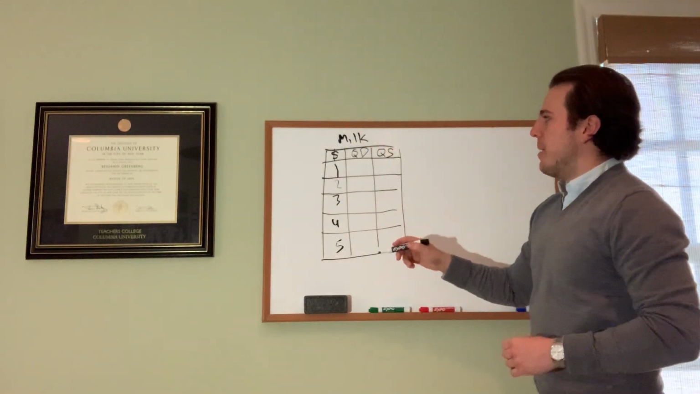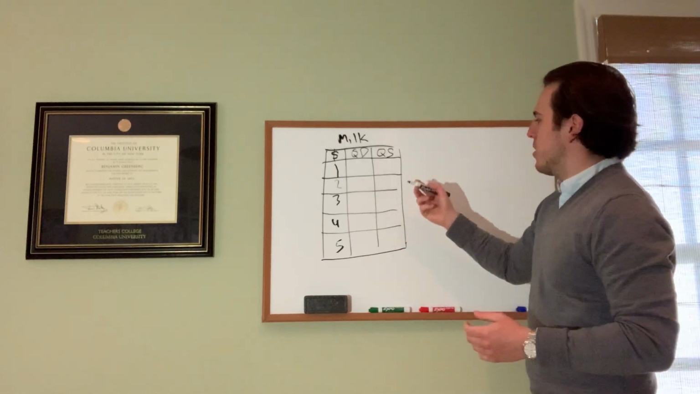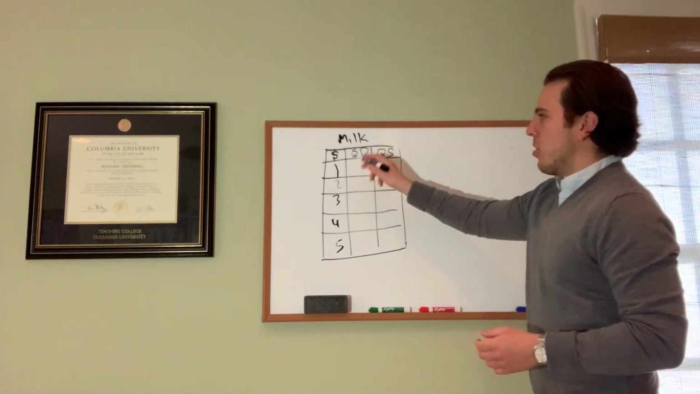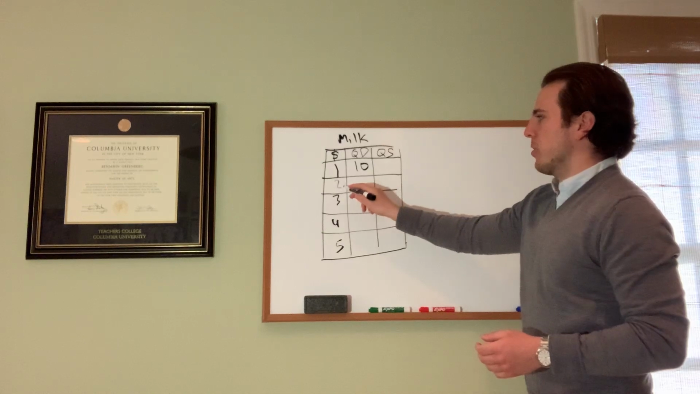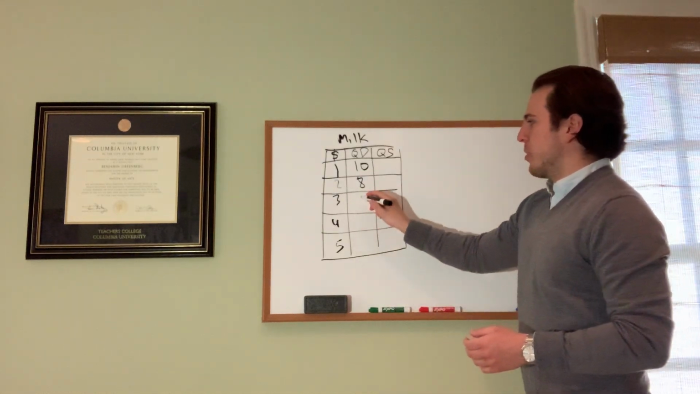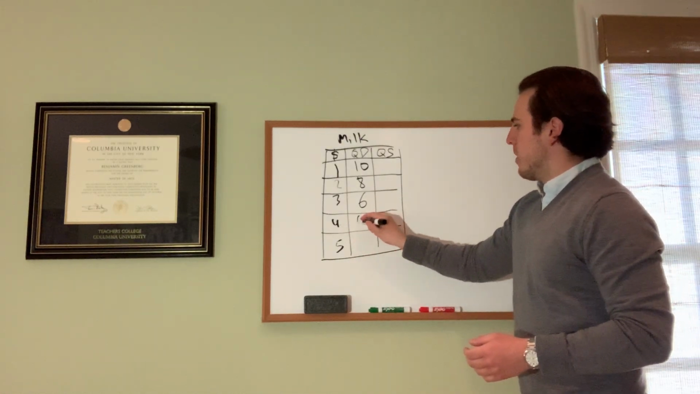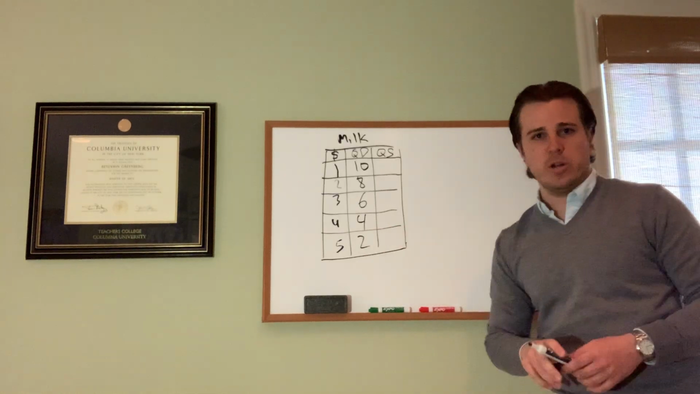And in this hypothetical situation, let's put the quantity demanded in thousands. For this one particular store, if they were to sell a carton of milk for $1, 10,000 people would buy. If they were to sell it for $2, 8,000 people. At $3, 6,000 people willing to buy. At $4, 4,000 people. And then at $5, only 2,000 people willing to buy.